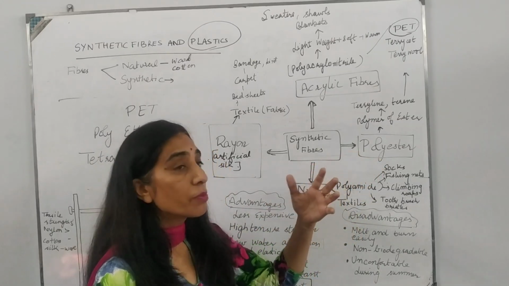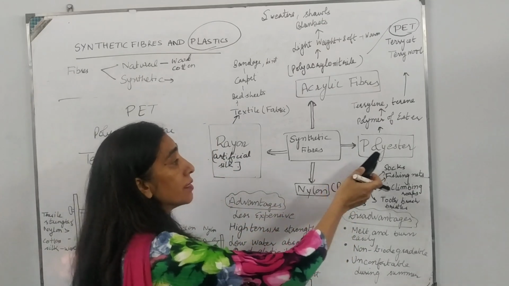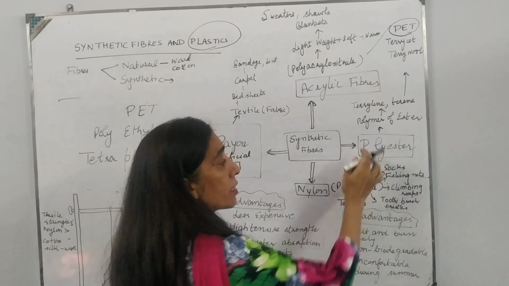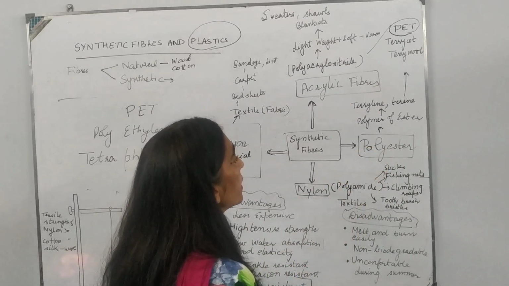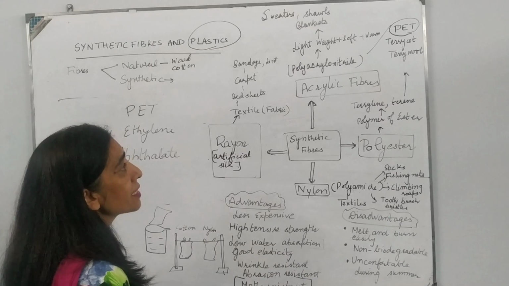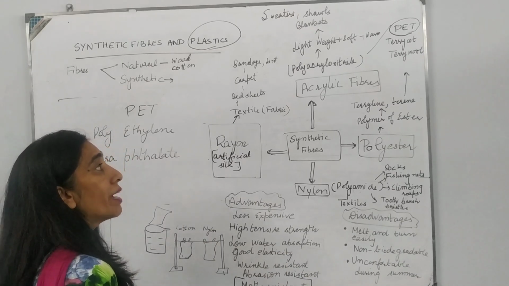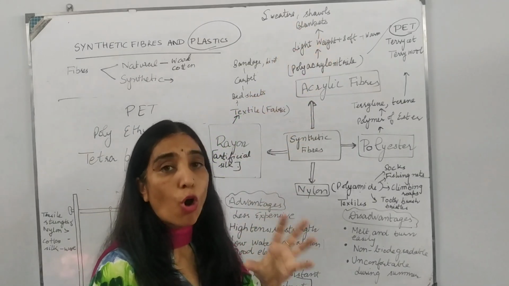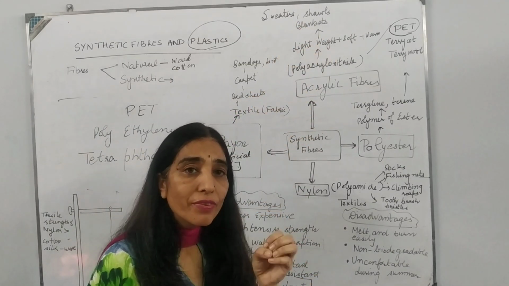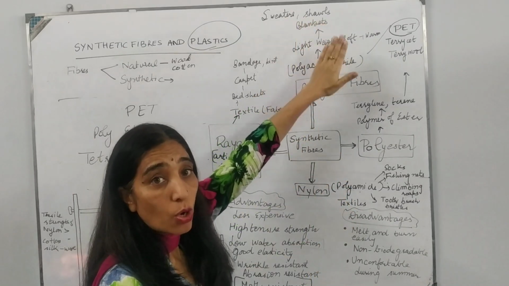Polyester is also used to make umbrellas. Even nylon is used to make umbrellas. Polyester is used to make sailboats also. Then the next fabric that we are going to discuss is acrylic fiber. The special features of acrylic fiber are that it is very lightweight, very soft and warm. Since it is soft and warm, it is used to make blankets, sweaters, shawls.